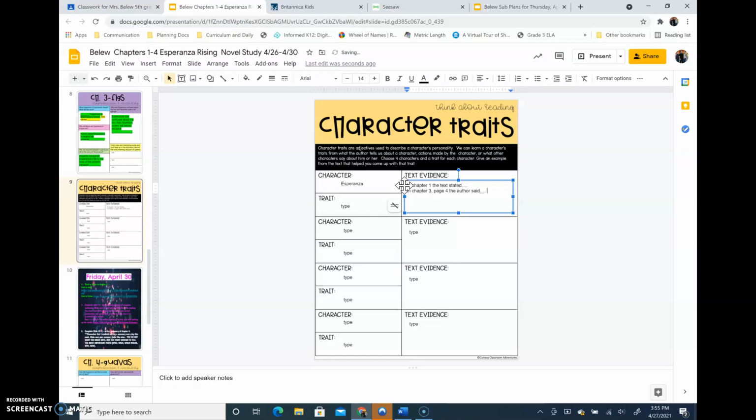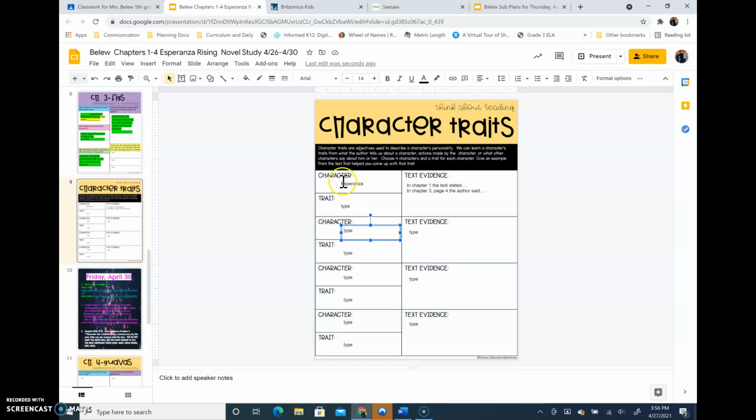Then you're going to tell me what was in that text that made you believe that Esperanza was this character trait. Some great characters to do a character analysis on might be Uncle Luis, Miguel, Uncle Marco, Mama, Abuelita, any of those characters.